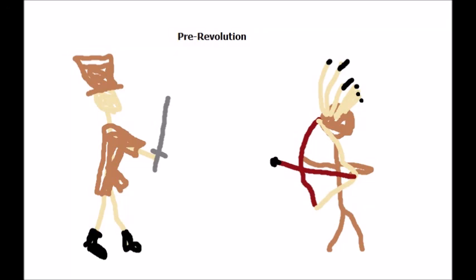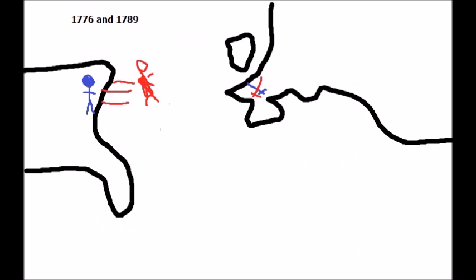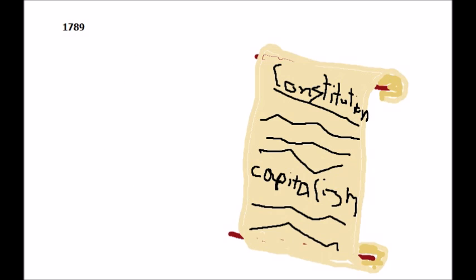Starting before the Revolution, conflict between the Europeans and the Native Americans continued until long after. The American Revolution was primarily fought for freedom, and also helped influence the French Revolution soon after. America was formed as a capitalist society, which led to much conflict nearly 2 centuries later.